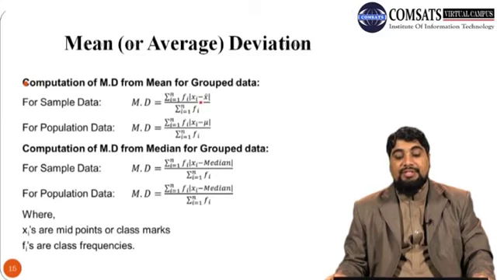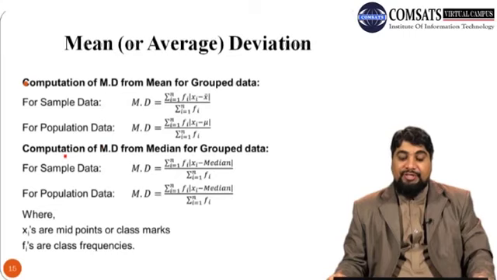So once we have this function, x minus x bar, the absolute value, then we have to multiply this absolute value with f, and then we have to calculate the summation of f into the absolute value of xi minus x bar, and then we have to divide this summation by the total frequency, which is summation fi.